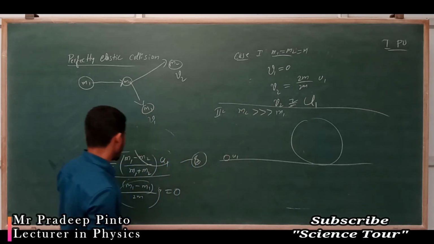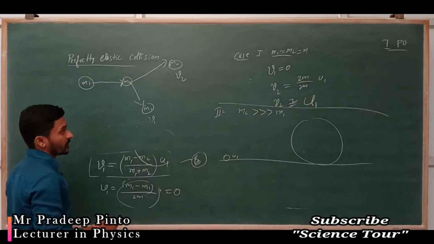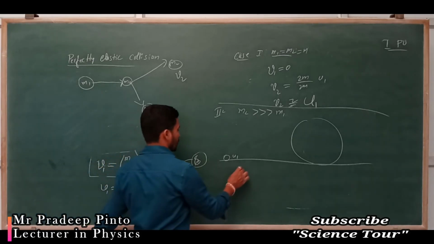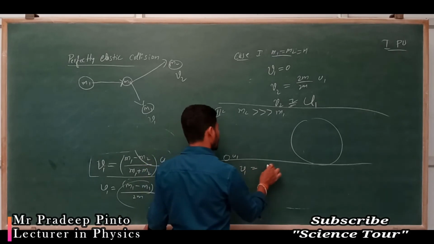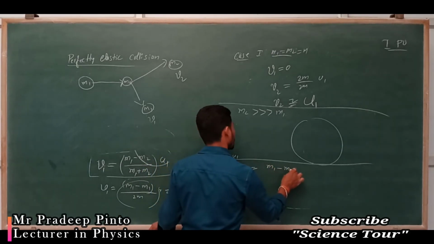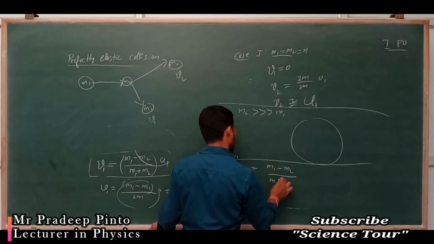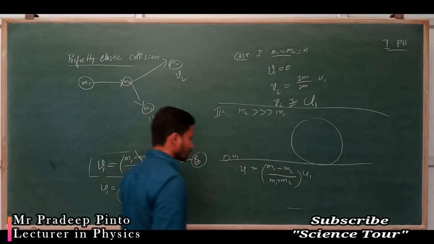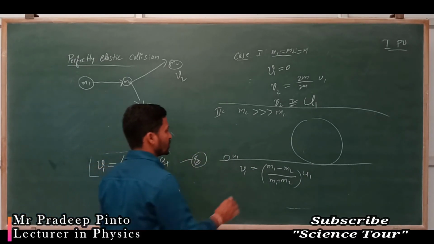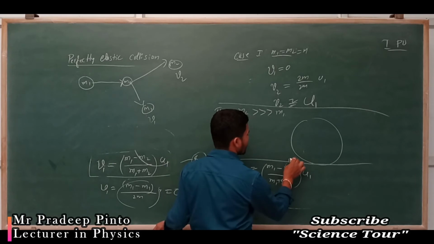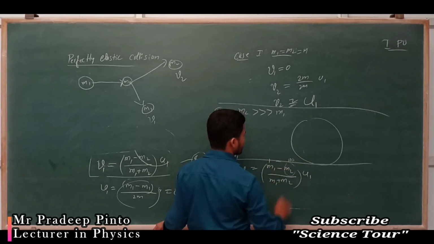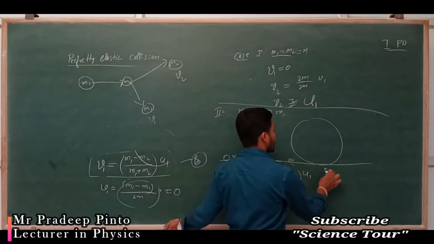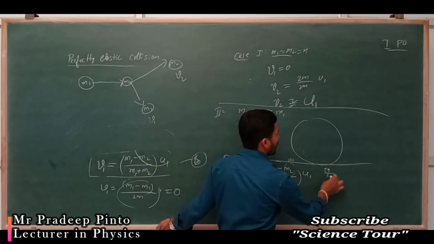m2 is very much greater. The final velocity of the first object is v1 equals (m1 minus m2) divided by (m1 plus m2) into u1. That is the equation, right? This is very large. Say for example, m2 is 100 and m1 is 1. 1 minus 100 is minus 99, so 99 divided by 101.